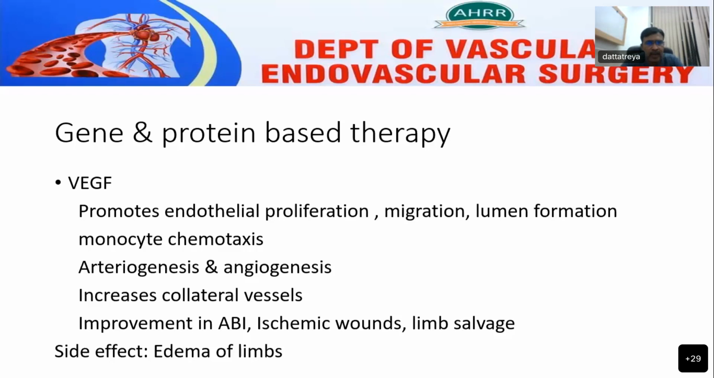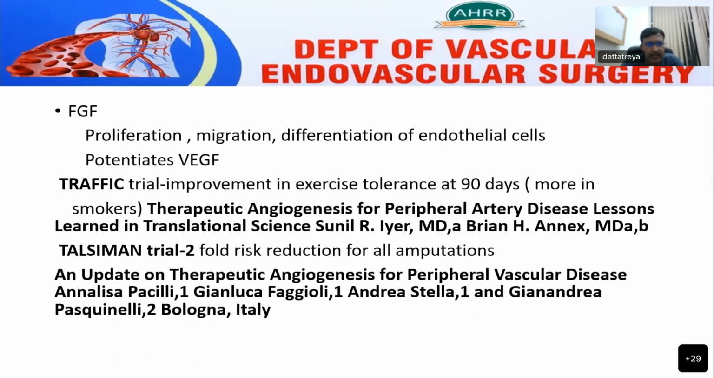Coming to fibroblast growth factor, which again helps in proliferation, migration, differentiation, and potentiates the effect of vascular endothelial growth factor. The TRAFFIC trial used fibroblast growth factor by intramuscular and intra-arterial injection, which showed an improvement in exercise tolerance at 90 days, and there is no objective proof after 180 days. And the TALISMAN trial is another trial using fibroblast growth factor, which demonstrated twofold risk reduction for all amputations.